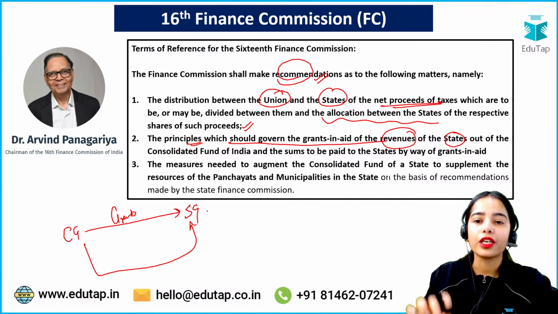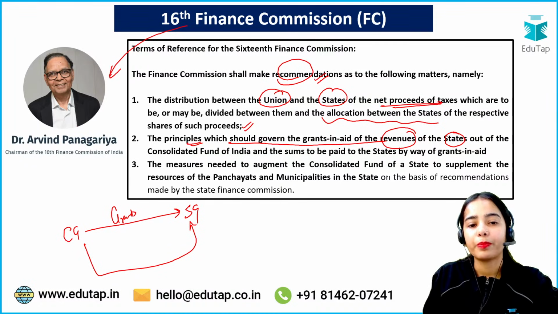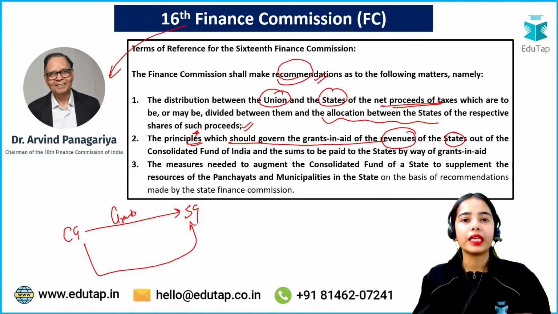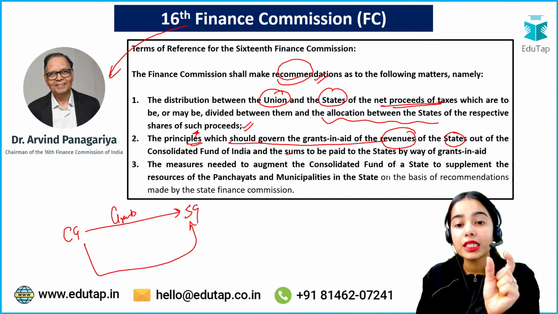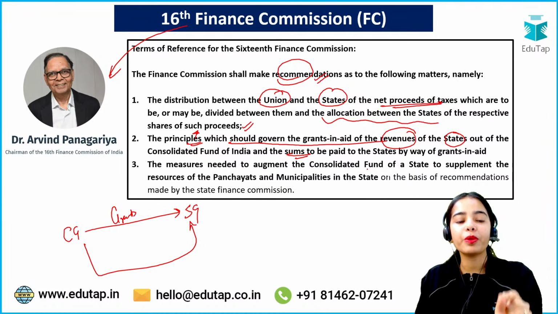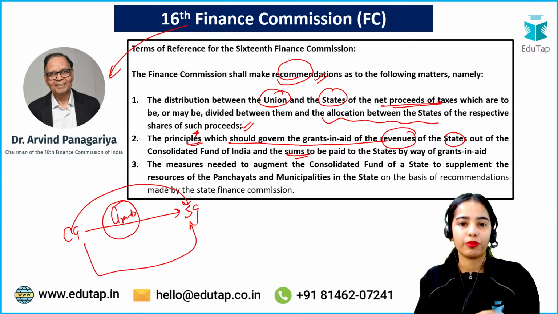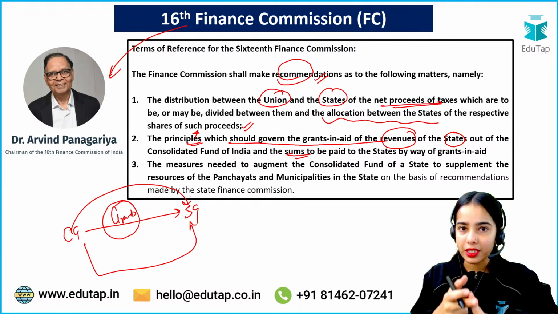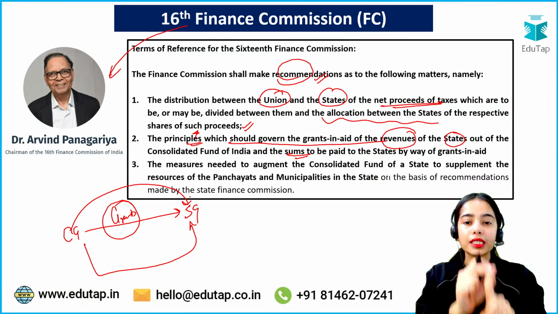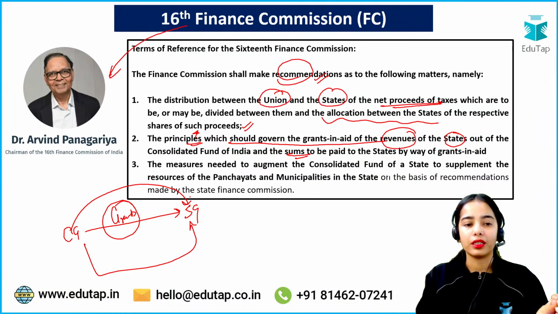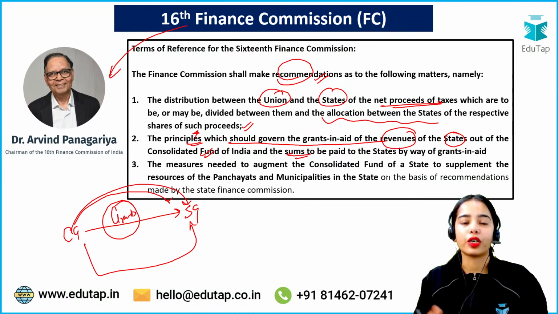Okay, so this kind of recommendation is also provided by the Finance Commission: the principles which would govern the grants-in-aid from the central government to the state government, and the sum, that is the amount that will be provided in grants from the central government to the state government. So the principles on which the grants will depend, as well as the sum of the grant that will be given by the central government to the state government, from the Consolidated Fund of India.